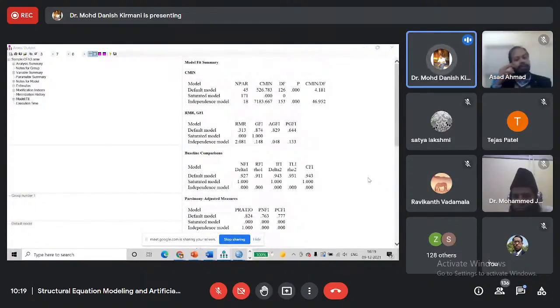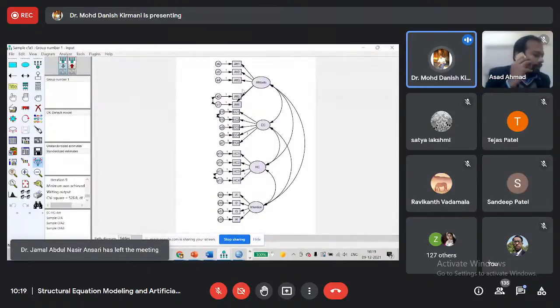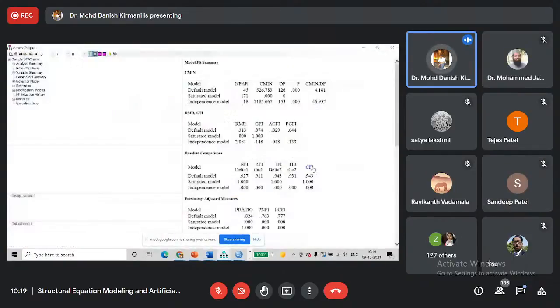So as a researcher, we have to make this decision whether we want very good model fit indices. For that we may have to delete some indicators, or we can do with acceptable model fit indices.